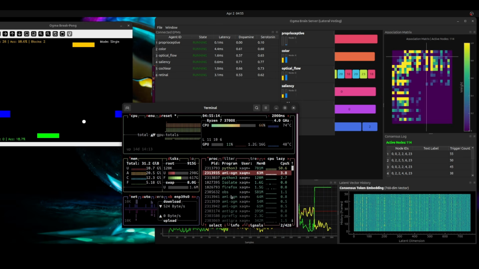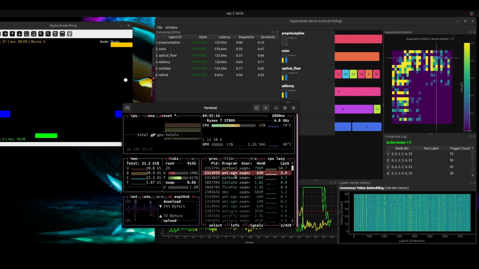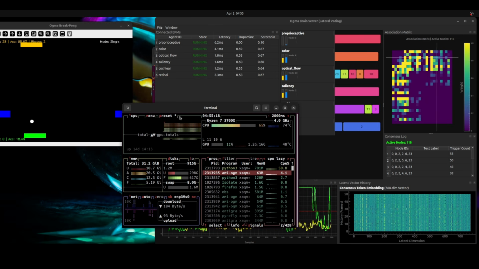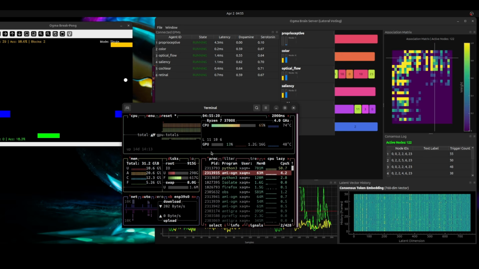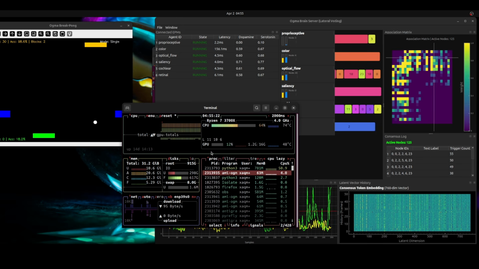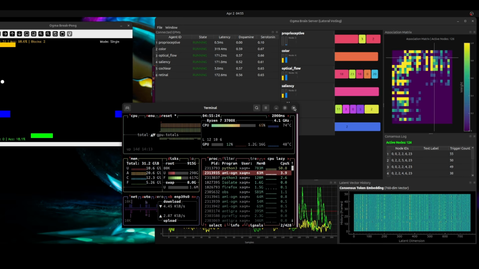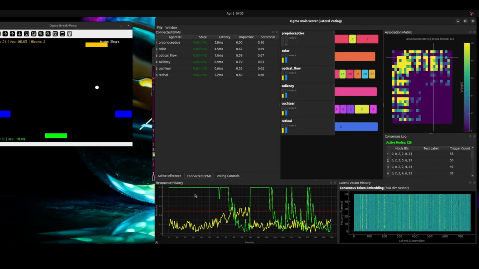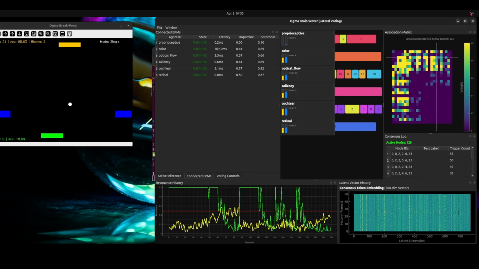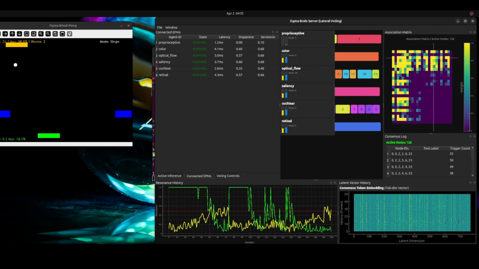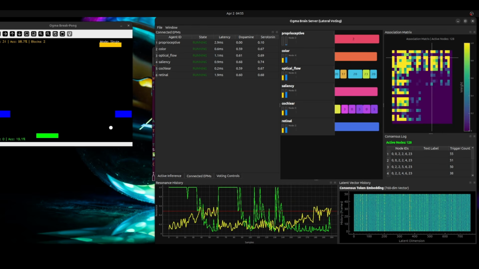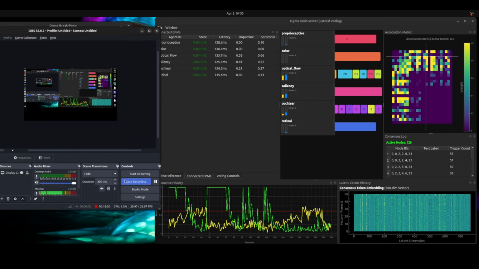Anyways, this thing's not using a ton. It is chewing up the CPU, but not in any kind of crazy way. So this will definitely run on the edge. No doubt about it. It's going to be good. Anyways, that's where we are now. Another refactor, but for good reason. So, all right, that's it for now.